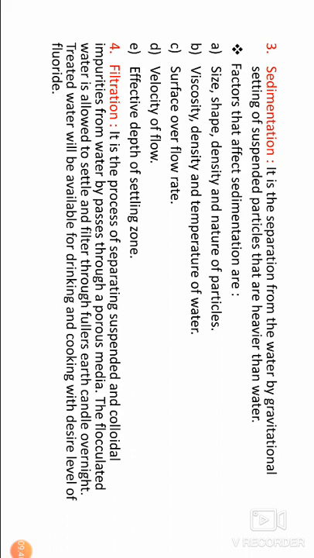It is the process of separating suspended and colloidal impurities from water by passing it through a porous media. The flocculated water is allowed to settle and filter through a Fuller's earth candle overnight. Treated water will be available for drinking and cooking with the desired level of fluoride.